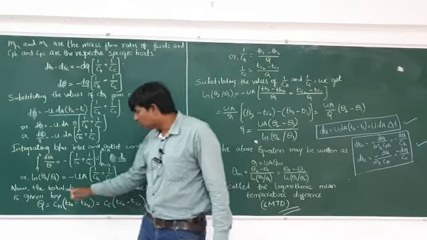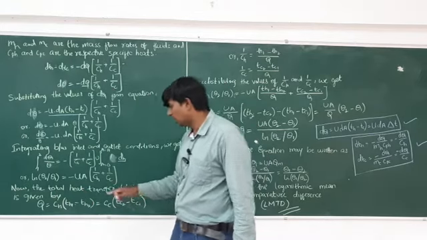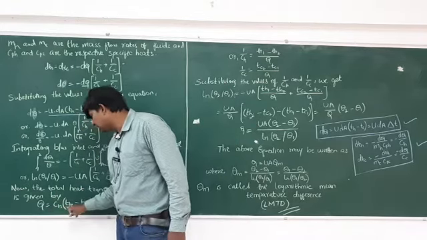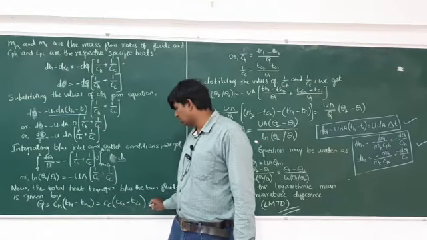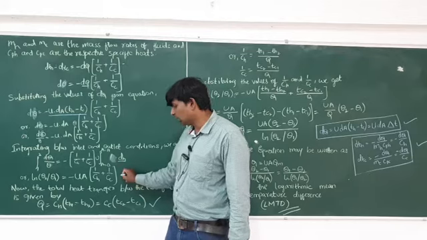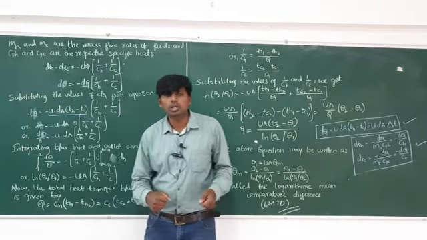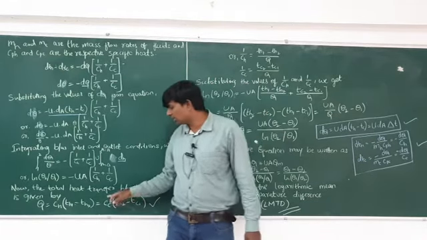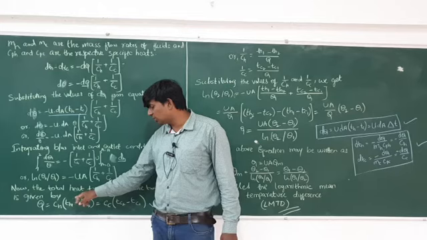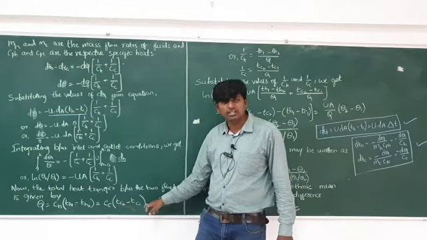So here, the total heat transfer between the two fluids is given by Q = CH (TH1 − TH2) = CC (TC2 − TC1). This one also you have to remember. Till here you have to stop. After that you have to remember this equation. How many things do you have to remember? This one, second one is this one, and this one is the third. Q = CH (TH1 − TH2) and CC (TC2 − TC1).